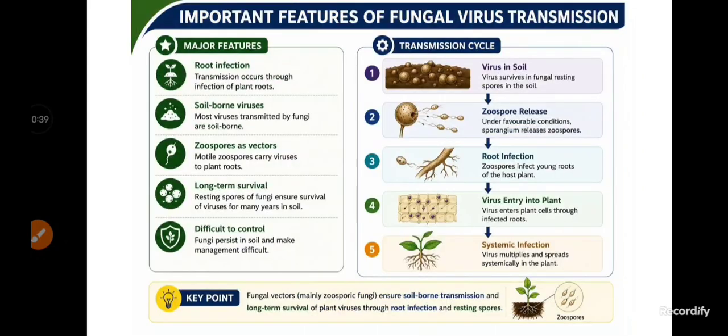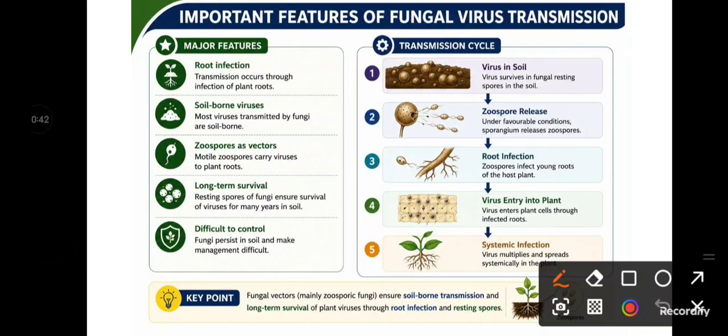Next, some important features. Like we have discussed, the transmission occurs through root infection by the viruliferous zoospore, and the viruses that are transmitted are soil-borne in nature. The zoospore acts as a vector, maybe internally or externally, so both non-persistent as well as persistent transmission are seen. Long-term survival of the virus occurs by the resting spore. And it is difficult to control because of the persistent nature of the fungi in soil. Because most of these fungi are soil-borne in nature, it's quite difficult to manage.